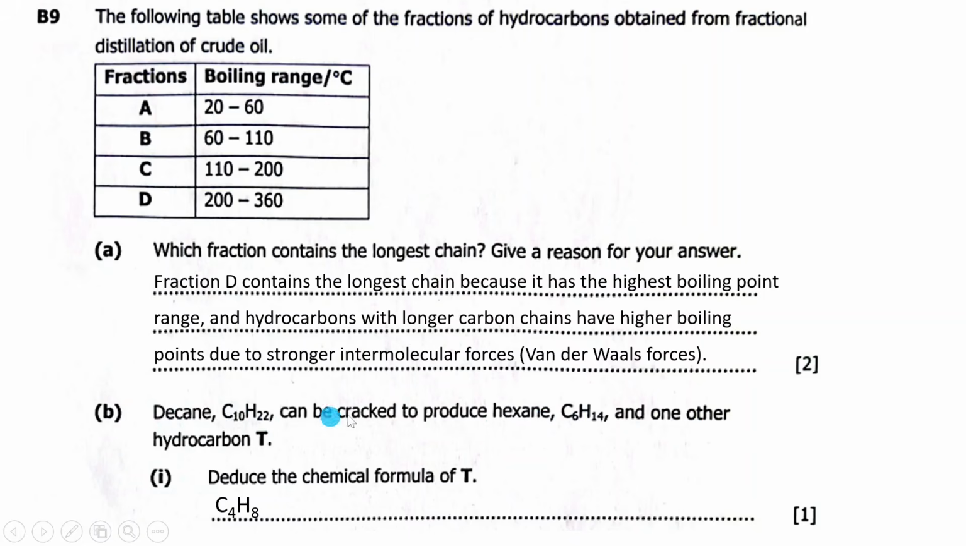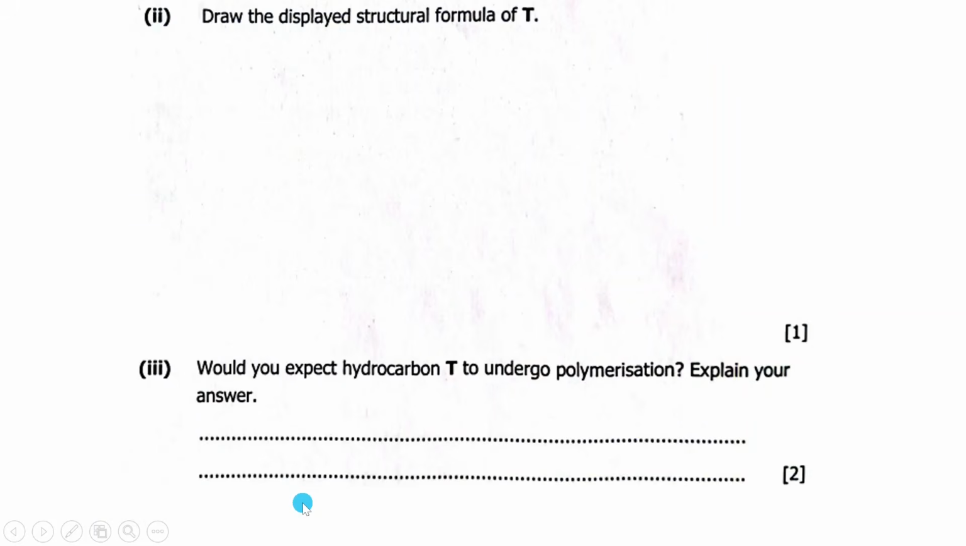So I said 10 minus 6, 4, and 22 minus 14, 6 there. That's what you do. So T is this one here, which is butane. Then they're saying to draw the displayed structural formula of T there. So T is actually this one here. So the structural formula will be this one.